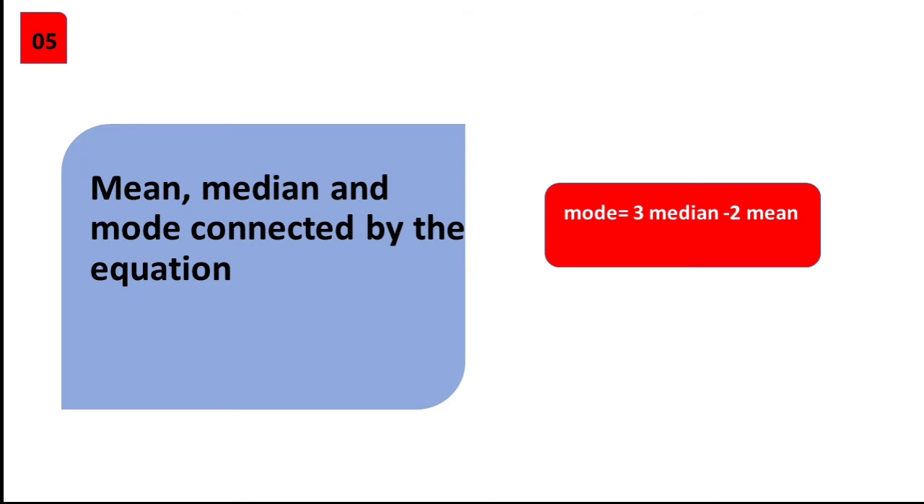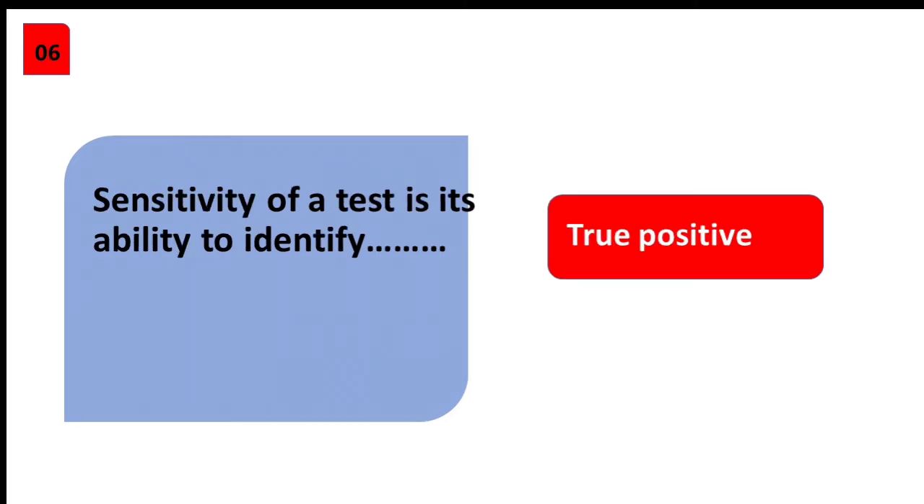Fifth question, mean, median and mode are connected by the equation mode is equal to 3 median minus 2 mean. Sensitivity of a test is its ability to identify true positives. That is, it indicates the probability of correctly identifying a case of disease.